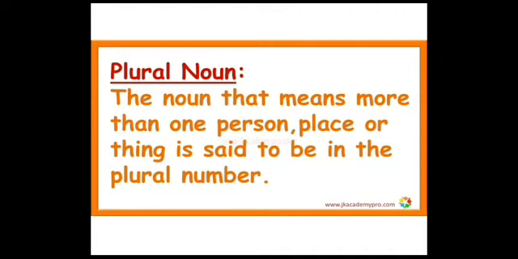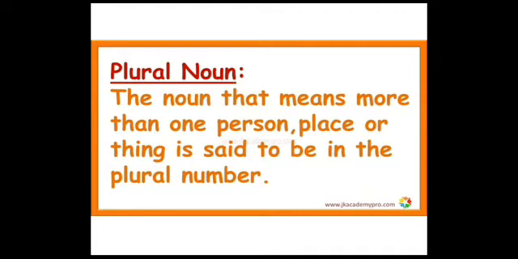For example, you have two books. Okay, how many books do you have? Two books. So can you say I have two book? No, we can't say that. We can say I have two books. Books, not book. Okay, in the plural form. So we add s after book, so it becomes plural. Did you understand?